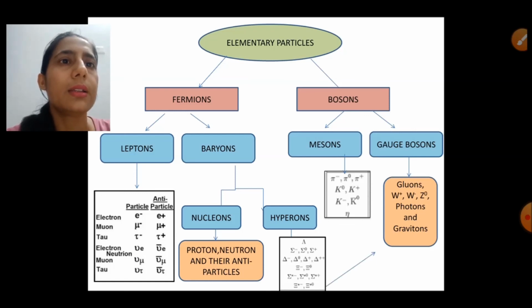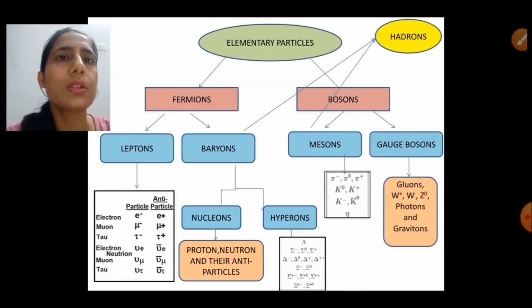Baryons and mesons are collectively called hadrons, because these are the only particles which feel the strong forces. Besides these particles, there are also the resonance particles. Resonance states are those states produced when there is a strong interaction between the pions or heavy mesons and the nucleons.